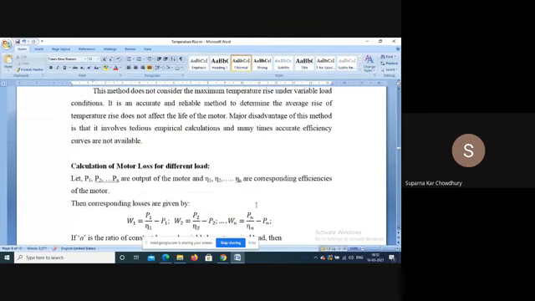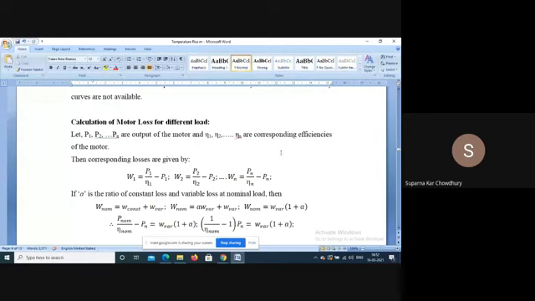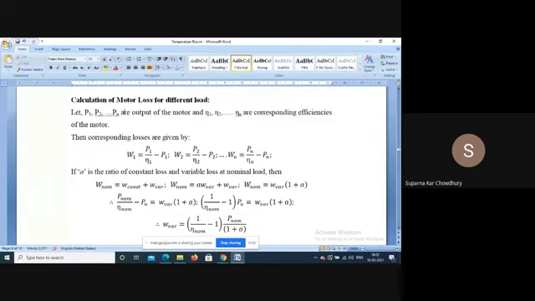Now, approximately it can be calculated, because we do not always know the loss for different loading. It can be calculated approximately like this. Say P1, P2, P3 are the loads. For T1 the load is P1, for T2 the load is P2, and so on. Under these conditions, efficiencies are eta 1, eta 2, eta n, etc. In that case, your loss W1 will be P1 by eta 1 minus P1, W2 is P2 by eta 2 minus P2, and so on. That is Wn is equal to Pn by eta n minus Pn.